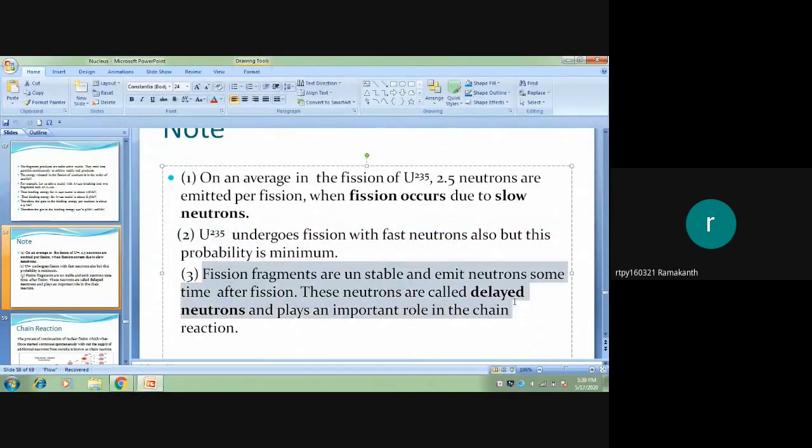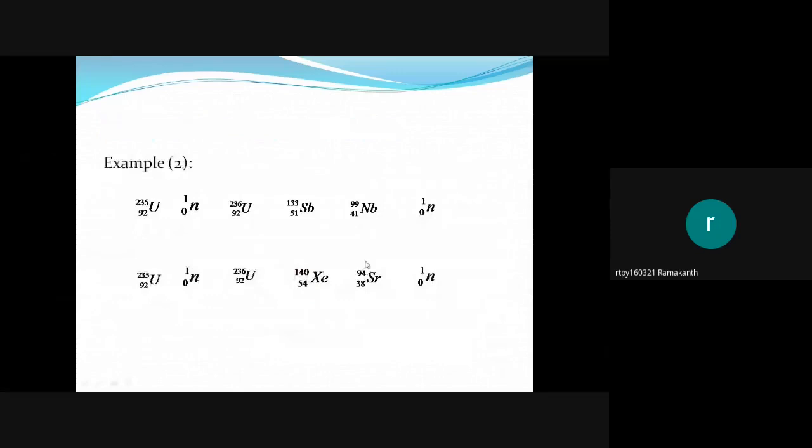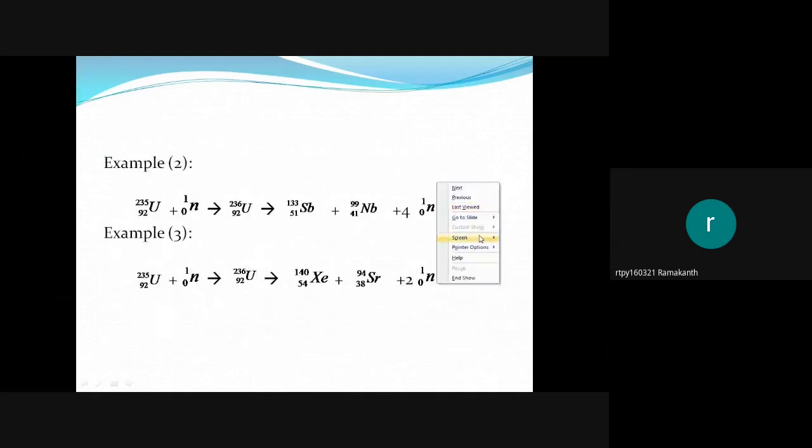Sometimes fission fragments are unstable and emit neutrons some time after fission. These neutrons are called delayed neutrons. Whatever neutrons we got here, 3, 4, 2, 1, are called prompt neutrons.